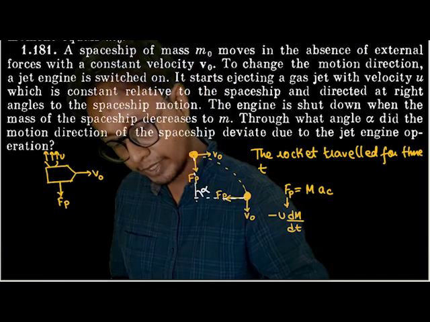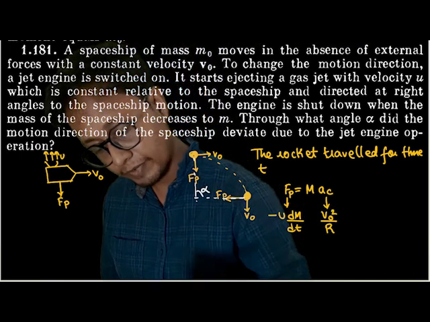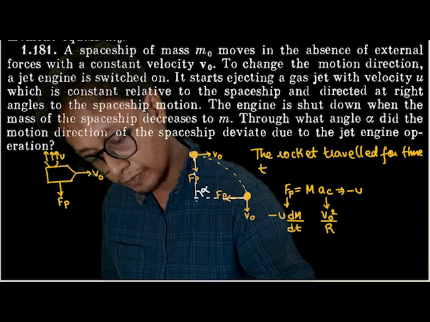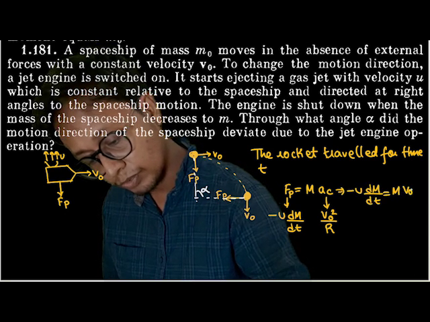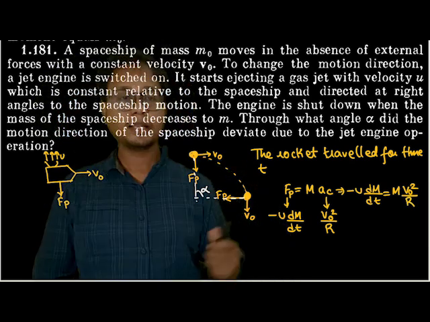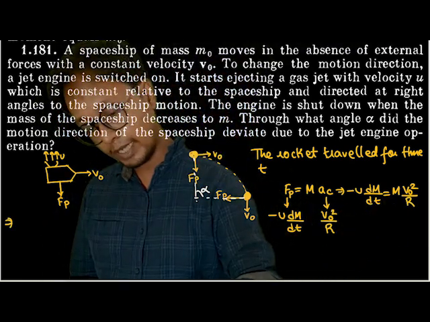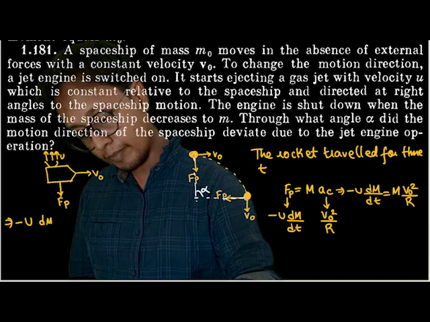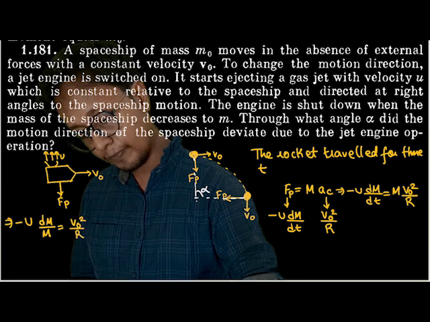So out here, centripetal acceleration is nothing but v naught square by r. If I rewrite this equation, I'll get minus u dm by dt is equal to m into v naught square by r. Can I send this m to the left and dt to the right? So I'll get minus u dm by m is equal to v naught square by r into dt.